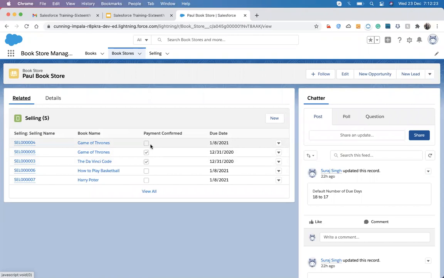The only other thing we can do is filter on the update of the child records, similar to updating only those records whose payment confirm is false. So we can't do many calculations on the child records in the case of process builder. But